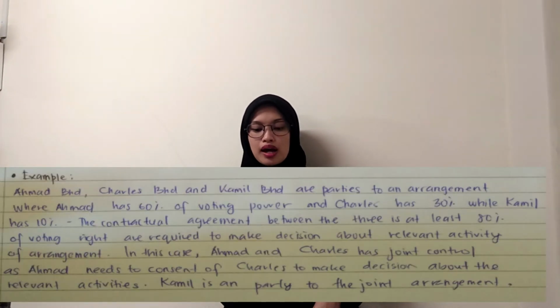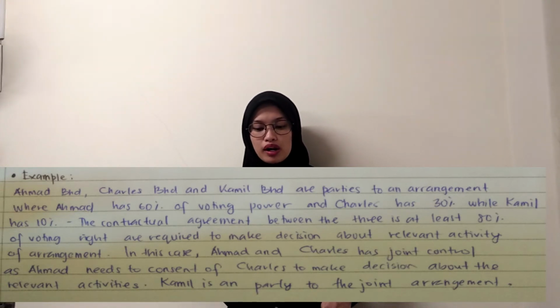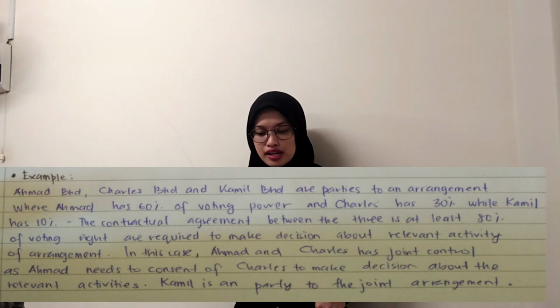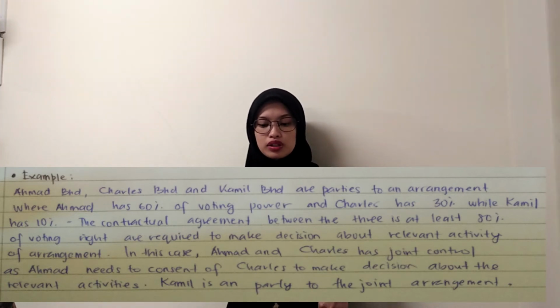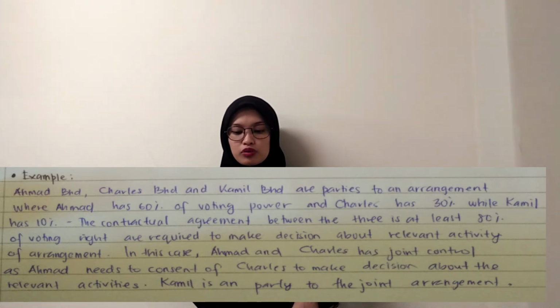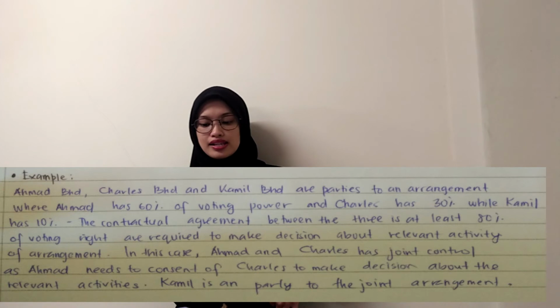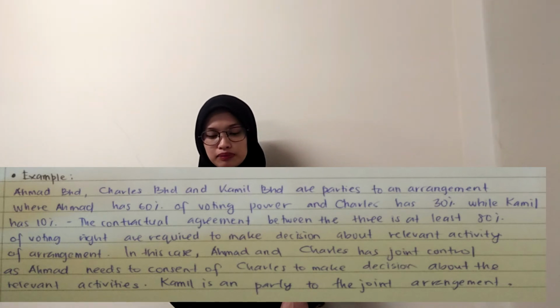For example, Ahmad Berhad, Charles Berhad, Kamel Berhad are parties to an agreement where Ahmad has 60% of voting power and Charles has 30% of voting power, while Kamel has 10%. The contractual agreement between the three is at least 80% of voting right are required to make decision about relevant activity of arrangement. In this case, Ahmad and Charles have the joint control as Ahmad needs the consent of Charles to make decision about the relevant activities. Kamel is a party to the joint arrangement.